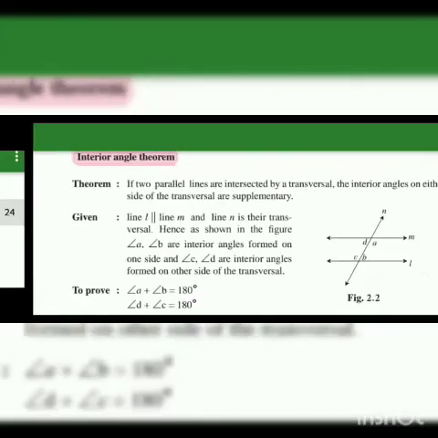If the sum of two interior angles formed on one side of a transversal of two lines is less than two right angles, then the lines produced in that direction intersect each other.